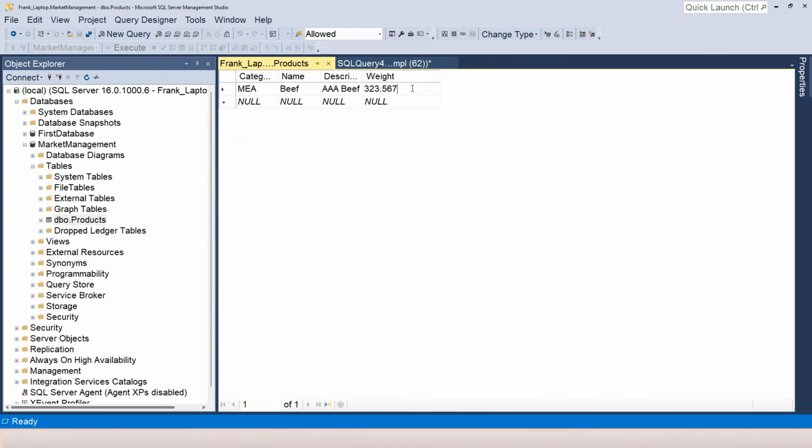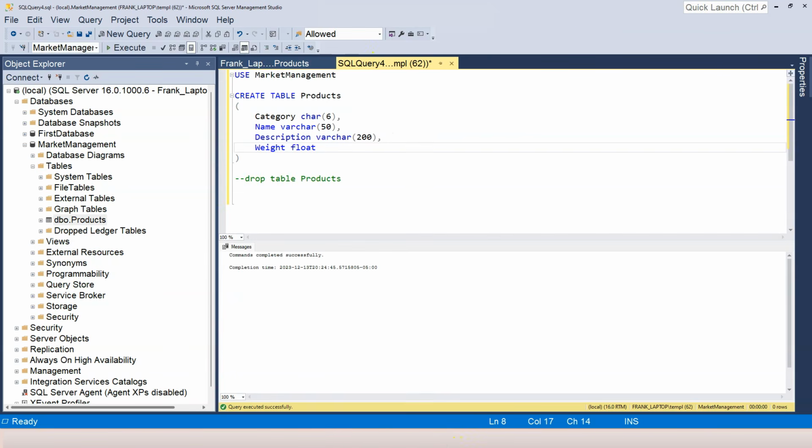Although it's not very accurate, it's very efficient. The performance of calculation and storage is higher than other types of numbers. And what is the other type of number that I'm talking about? Let's move on to the next column, which is the price column, where we're storing money values. The name of the column is price. And instead of using float or real, I want to use decimal.